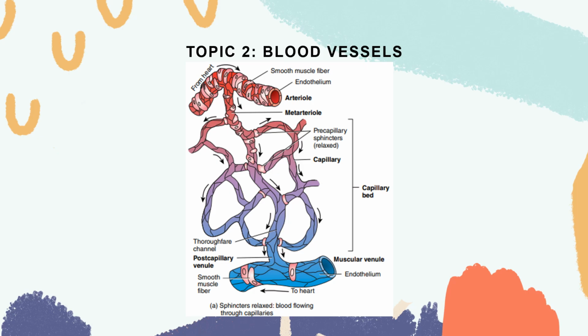Our next topic is your blood vessels. Your blood vessels contribute to homeostasis by providing the structure for the flow of blood to and from the heart, and also the exchange of nutrients and waste in the tissues. They also play an important role in adjusting the velocity and volume of blood flow in the different parts of our body.